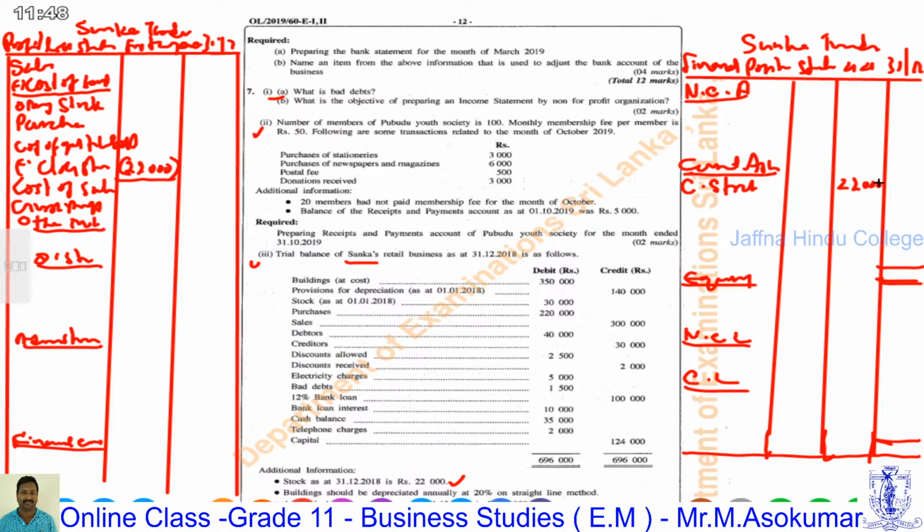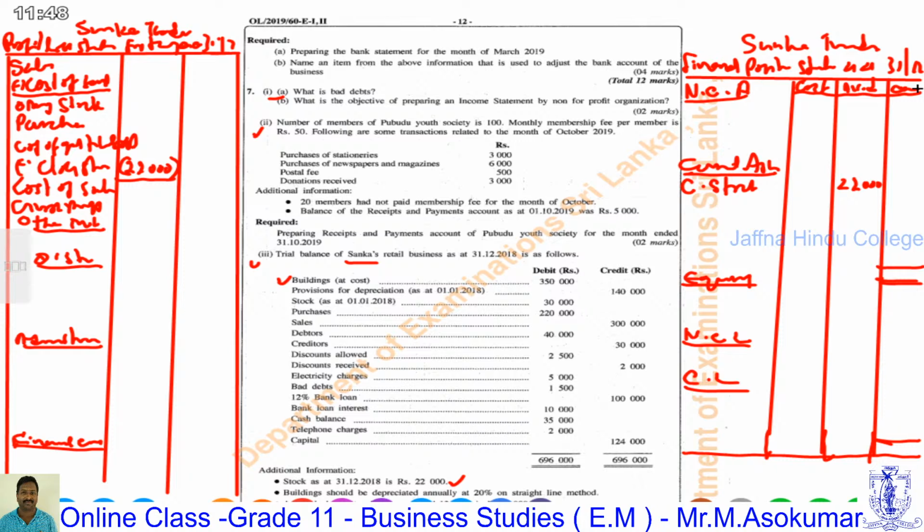Building cost is given here. That is 350,000. It can be recorded under the cost column. The first column is called cost. Second, accumulated depreciation. Third, carrying value.